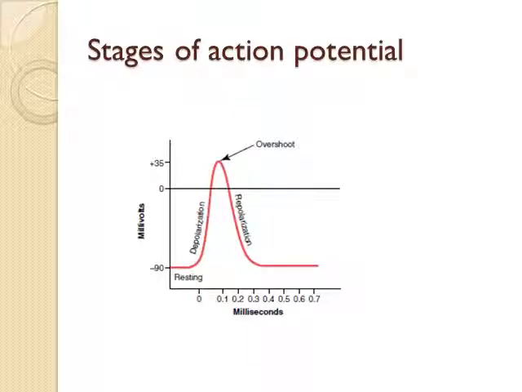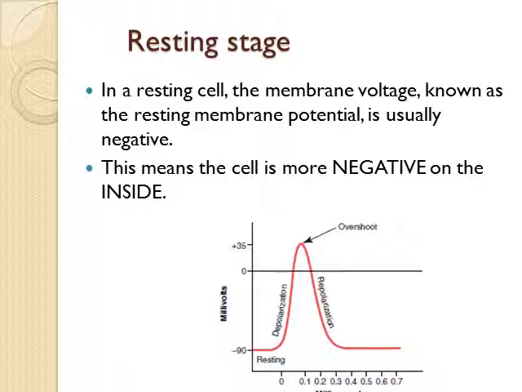What are the stages of action potential? There are three stages: resting stage, depolarization stage, and repolarization stage. During the resting stage, the membrane voltage, known as the resting membrane potential, is usually negative. It's minus 90 millivolts. This means the cell is more negative on the inside.